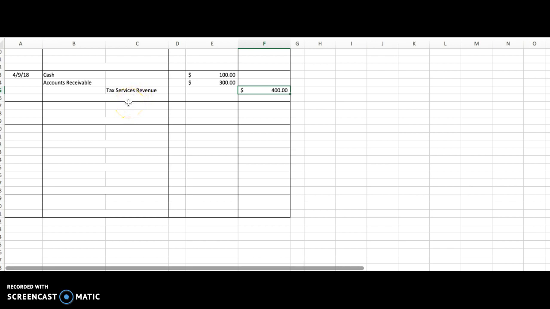Maybe we buy something and we debit accounts payable and we charge part of it. So we pay cash for part of it and we charge the other part. So in that case, accounts payable would be debited by the total amount. Cash would be credited by the amount that we paid, and accounts payable would be credited by the rest of it that we owe. Again, debits have to equal credits.